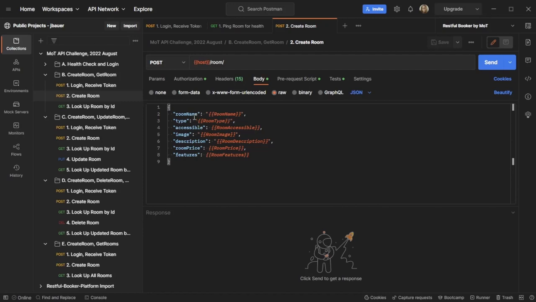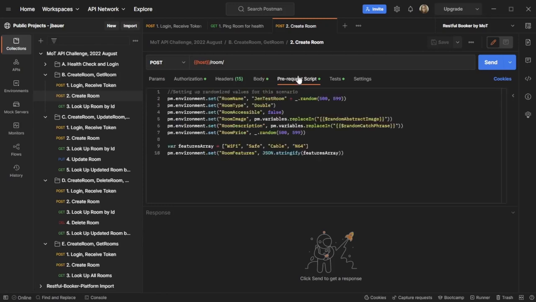This request will have a room name, the type of room, whether it's accessible or not, an image, which could be used for marketing, a description, a room price, and an array that has different features. So I'm going to show you how I've set this up in the pre-request script, so I can copy and paste this and make adjustments here.